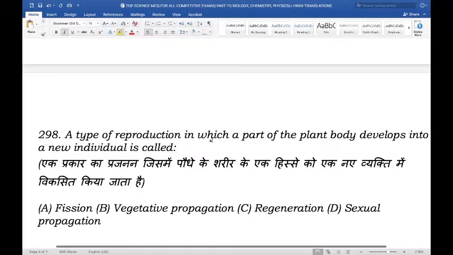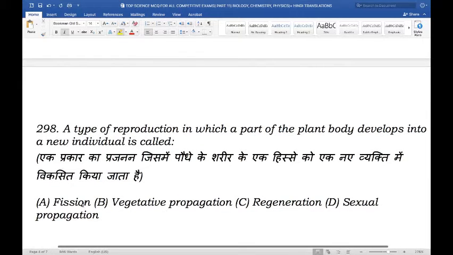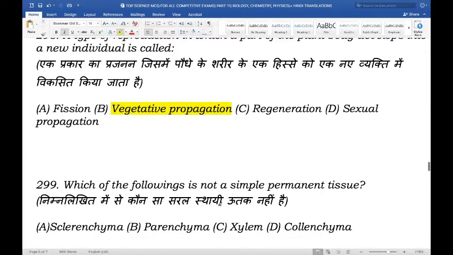A type of reproduction in which a part of the plant body develops into a new individual is called. So is it fission, vegetative propagation, regeneration, or sexual propagation? So out of these options, which type of reproduction allows for the plant body to develop into a new individual? And the right answer here is vegetative propagation. Vegetative propagation is a type of asexual reproduction in which new plants are produced from roots, stems, leaves, and buds.